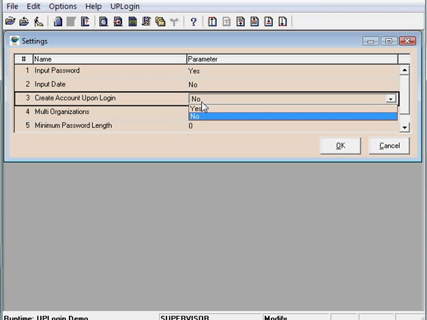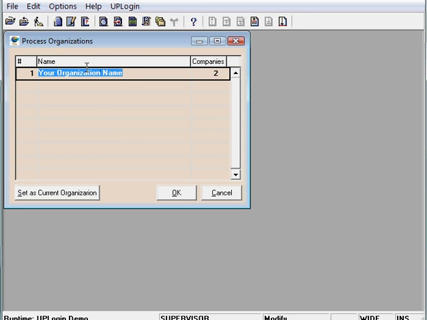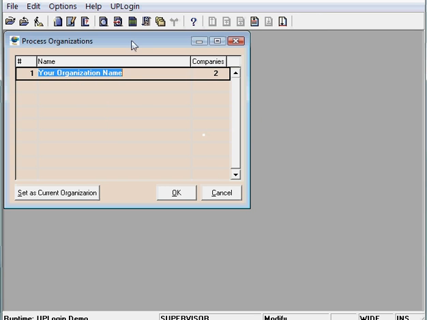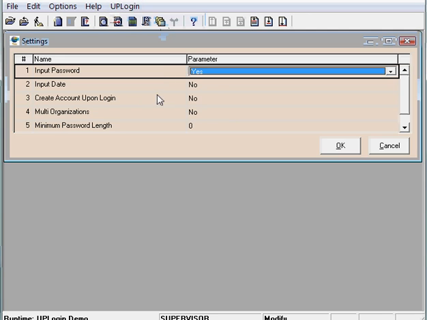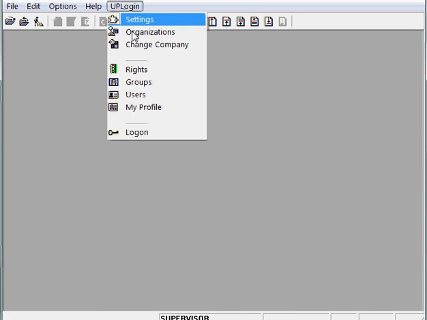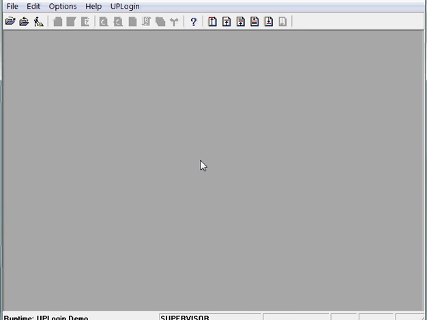If this flag is set to no, as it is currently, when I try to create a second organization over here, the system will stop me and say, no, you're in an environment where only one organization is supervised, and therefore you cannot create. But if I activate the multi-organization option over here, I will then be able to create a second organization and associate one or many companies to that new organization.